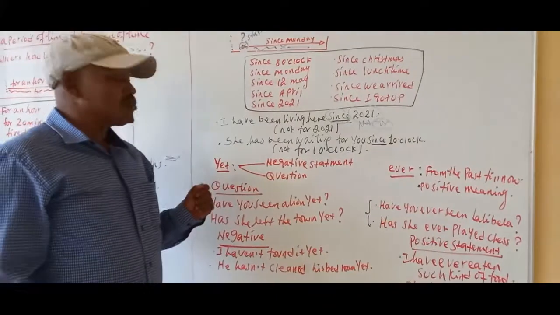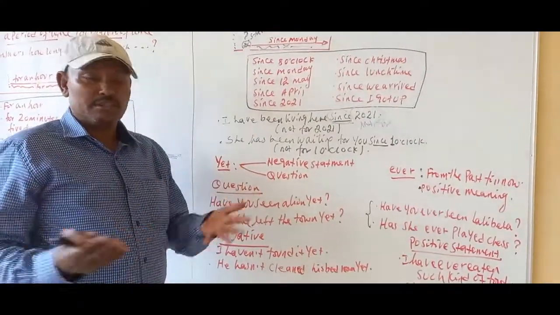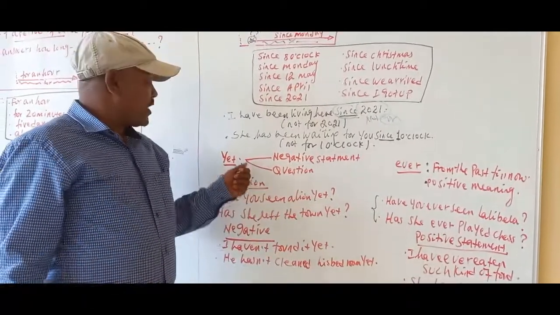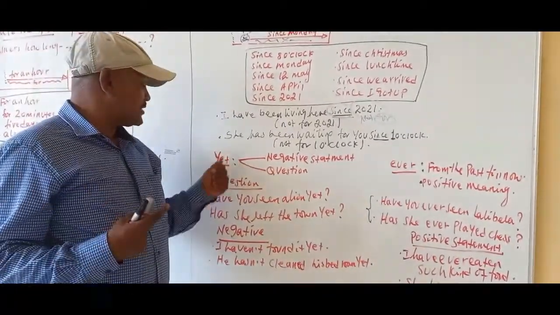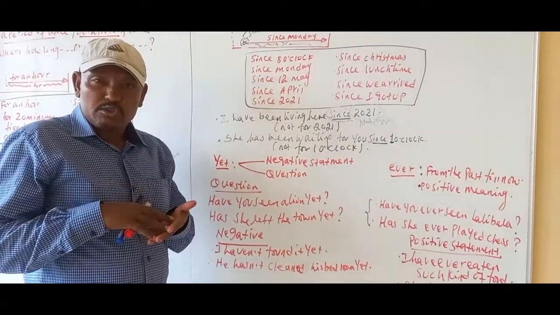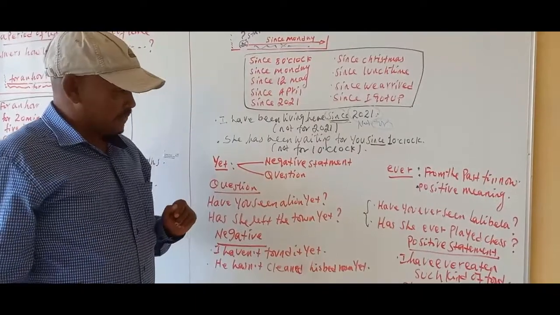So these are the two uses of yet. Whenever it is a question or a negative statement using the present perfect, we had better use yet. If a sentence uses yet, it gives a clue to use only the present perfect. So this is the use of yet.